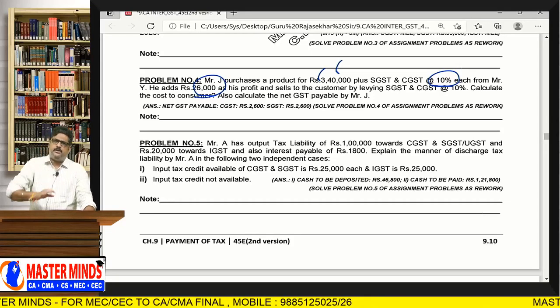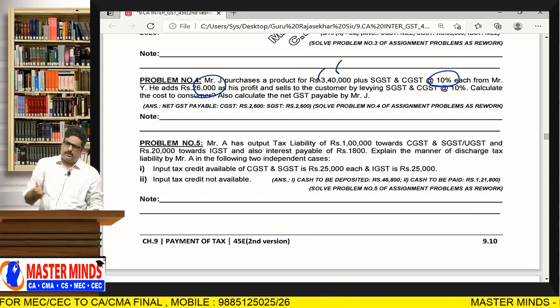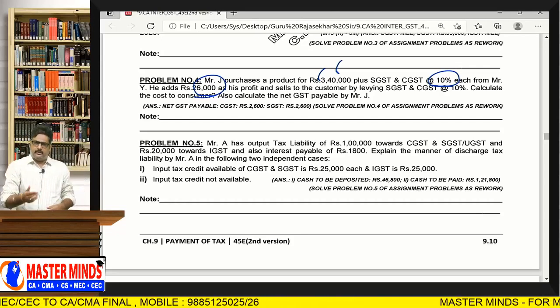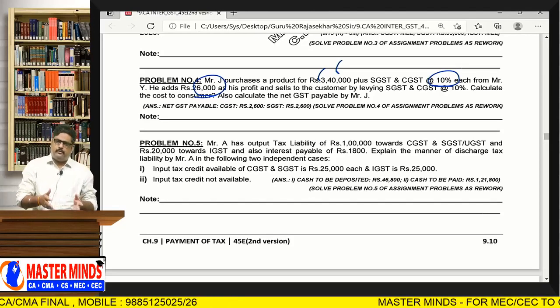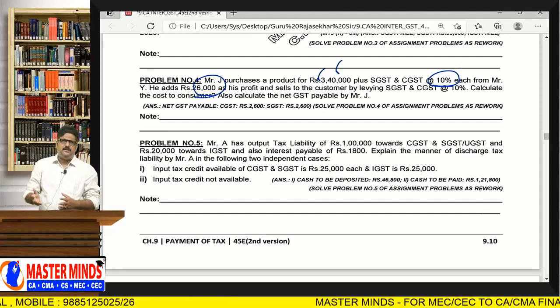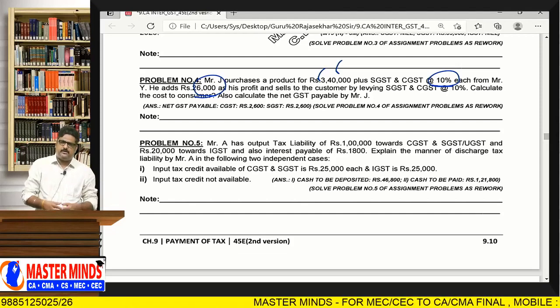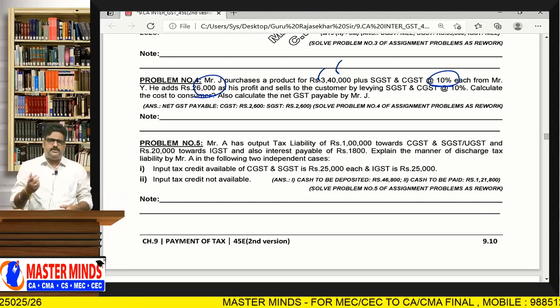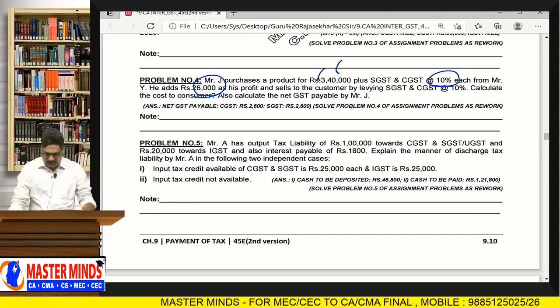Okay, this is the point you should remember. On that 3,66,000, what is the output tax payable? You have to compute it. And whatever the ITC available with you, you will reduce it from the output tax payable. If any surplus is there, it will be carried forward to the next tax period. If any deficiency is there, that particular amount will be paid in cash. We will see that now.